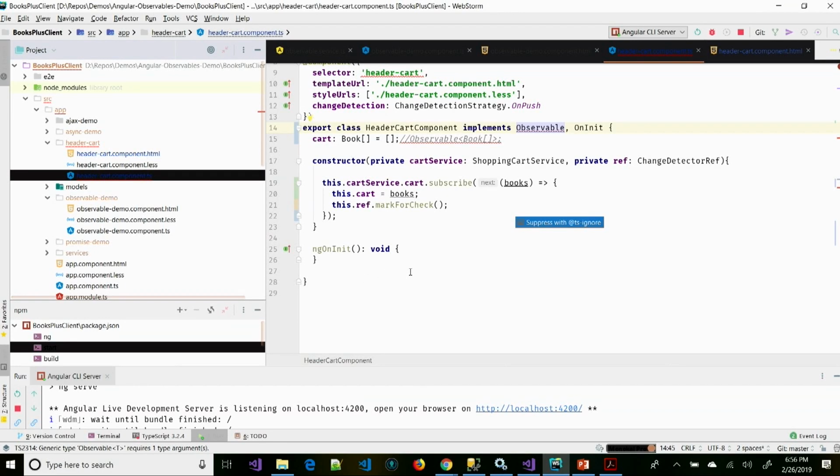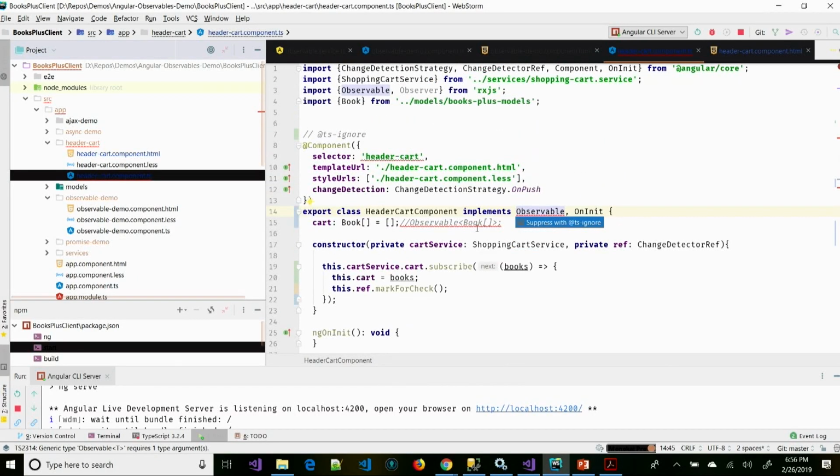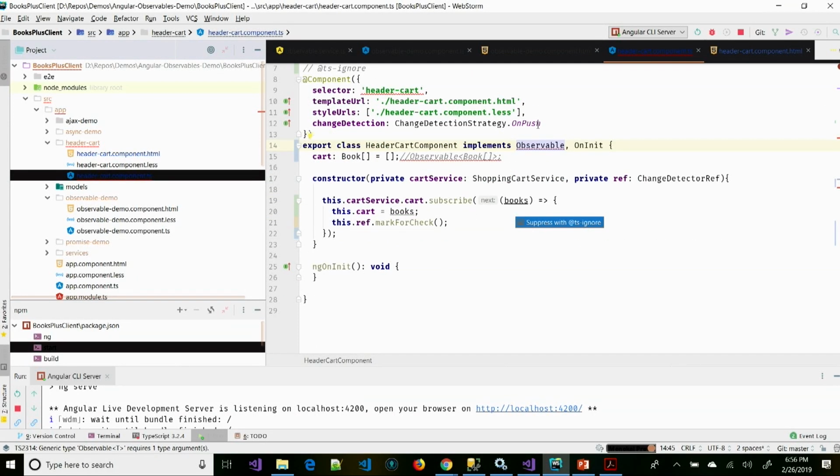Could you describe why you're using on push? Oh, I didn't describe that. I just had this in here, and I was having some issues with change detection earlier, and that's one of the things that I tried. It might have just been that error right there, because of the mark for check.